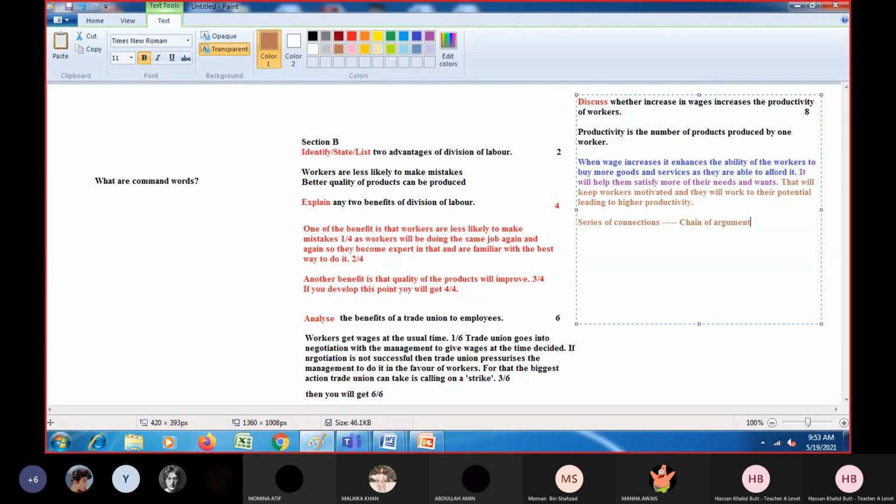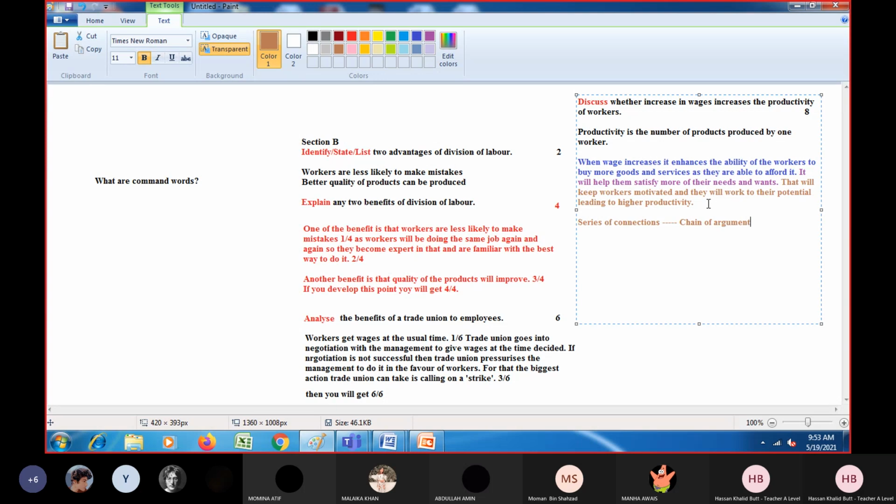I just gave one argument in favor, but I actually connected it with a chain of arguments. The point remains the same, that wages increase labor productivity, but there is a series of connections.